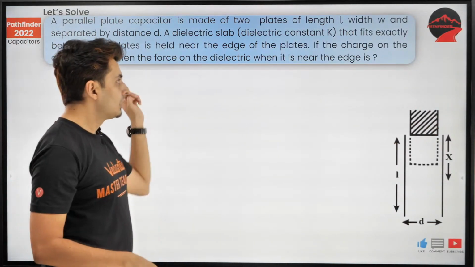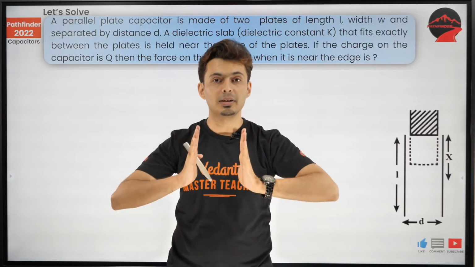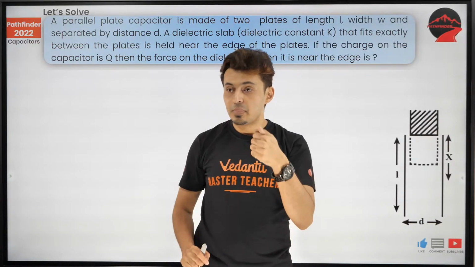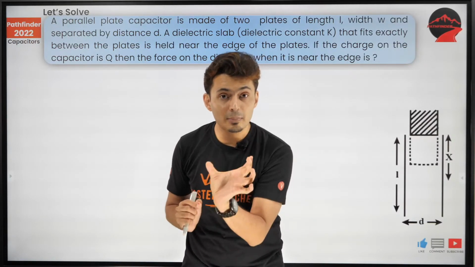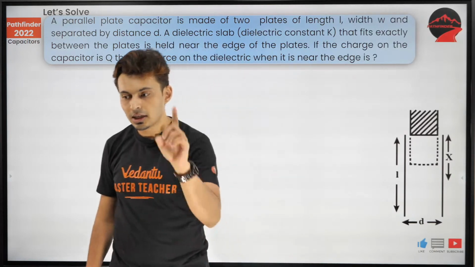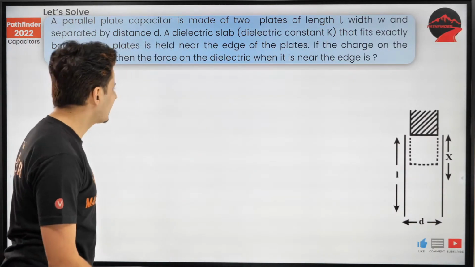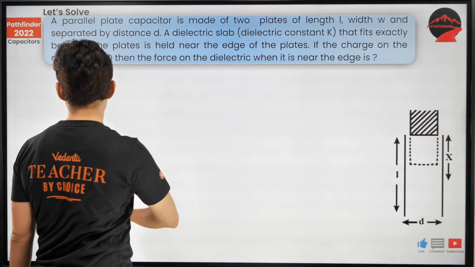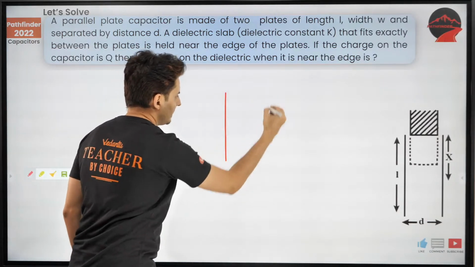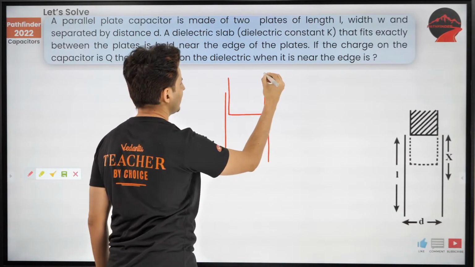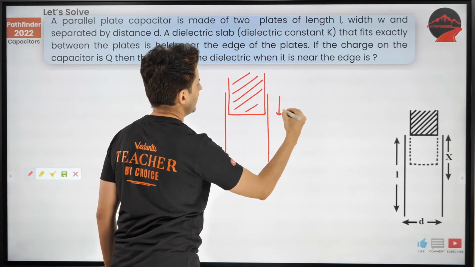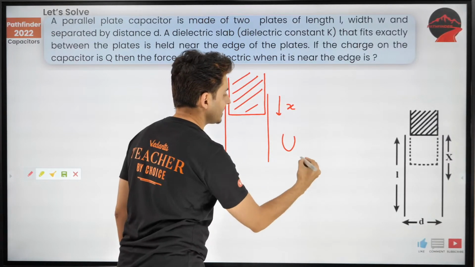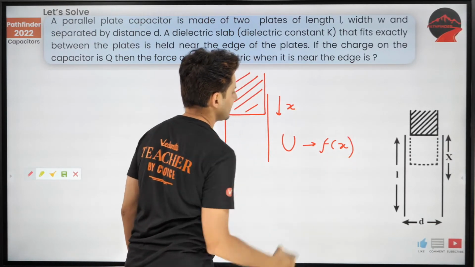Now please understand, the question is not the force between the plates. Now read the question carefully. It's the question on basically what's the force by the plates on the dielectric. Now to figure out force, what we can do is, I have got some idea. How about this? These are the plates. Just assume that the dielectric is slightly inside by some amount x, let's say. How about finding out potential energy as some function of x?